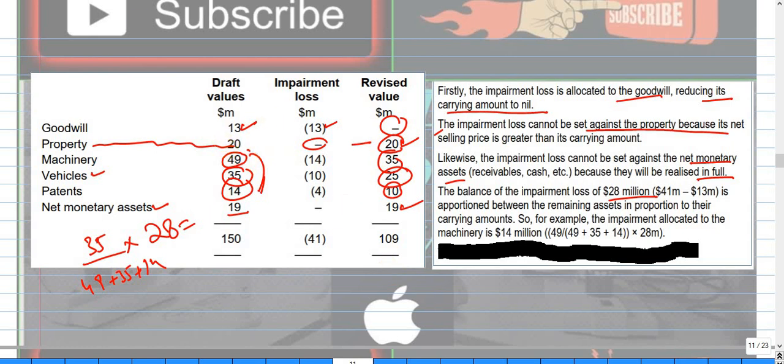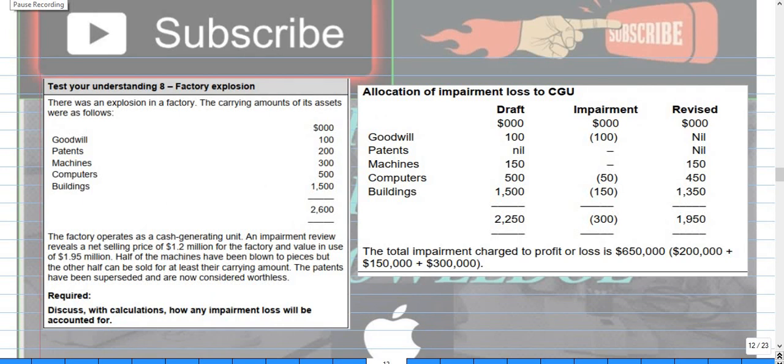Okay, fine. Here we have another question: discuss with calculation how the impairment loss will be accounted for. There was an explosion in the factory. The carrying amounts of the assets were as follows. This is the carrying amount of the cash generating unit: goodwill 100, patent 200, machine, computer, building, etc. The factory operated as a cash generating unit.